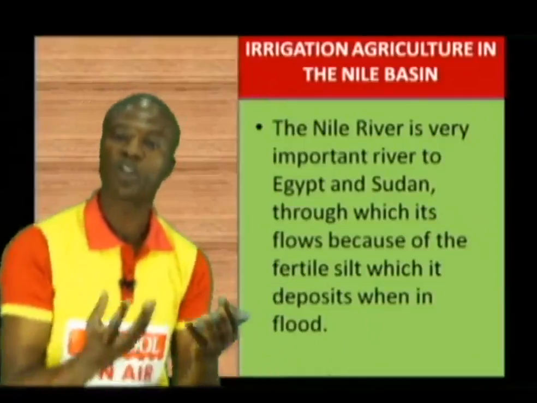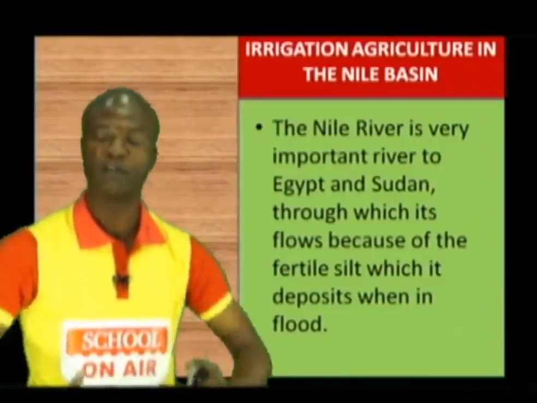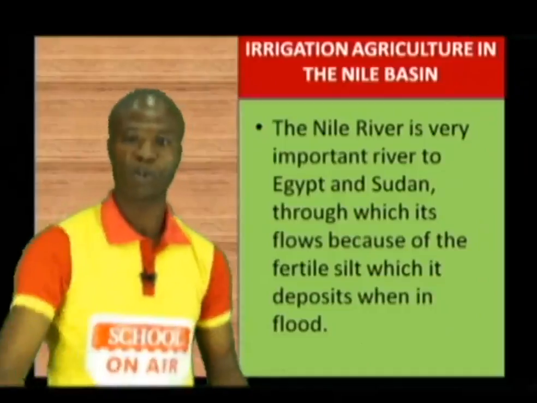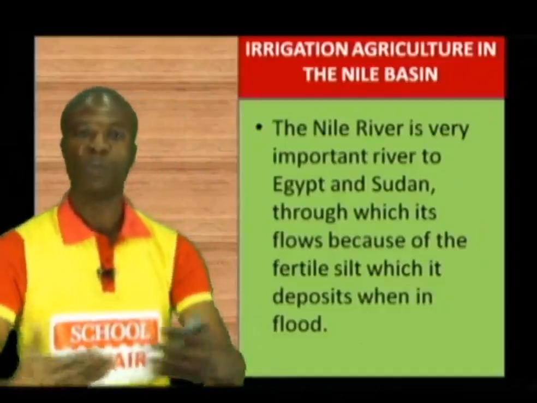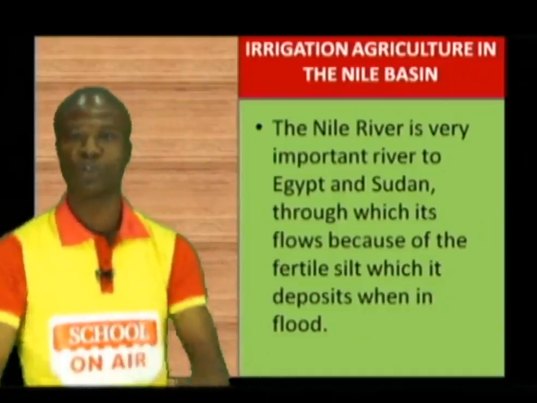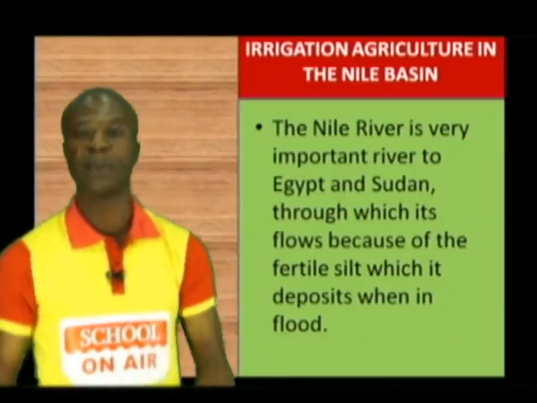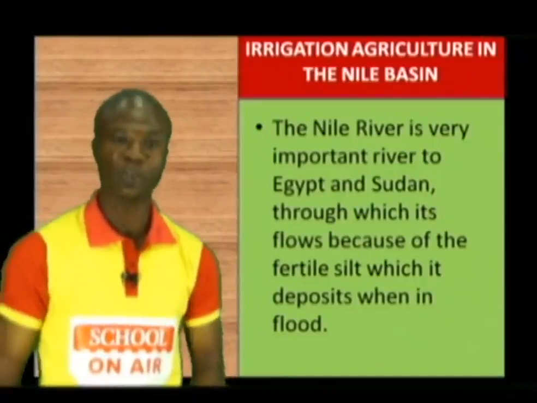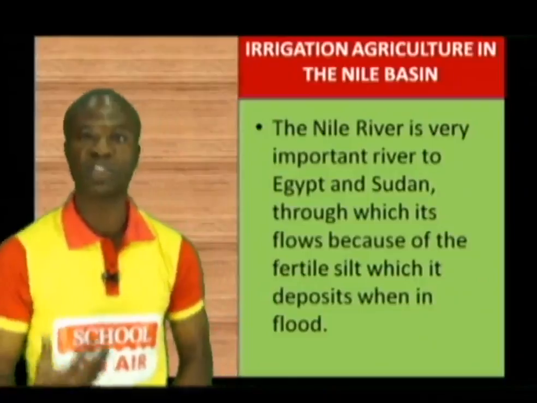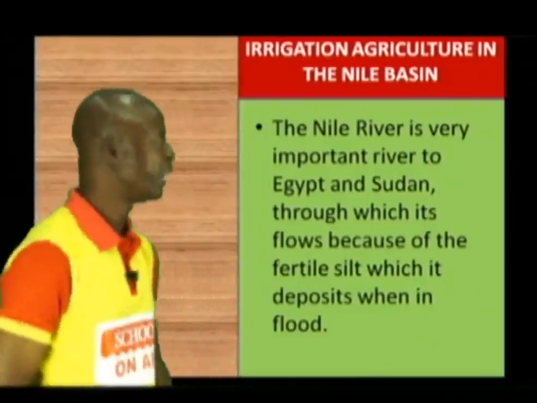And because the soil is very, very rich in nutrients, the farmers will quickly go there. They will plant their crops. They will plant vegetables. They will plant sugarcane. They will plant their fruits. And that is why people normally say no Nile, no Egypt. So one of the major areas in which irrigation is being practiced is the Nile Basin.